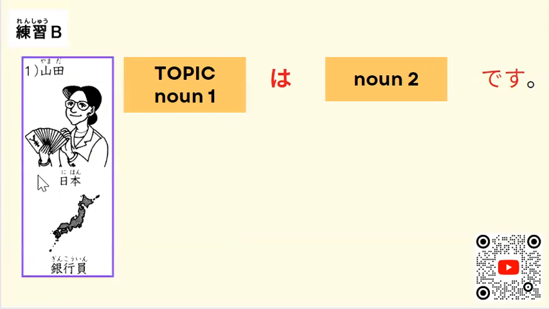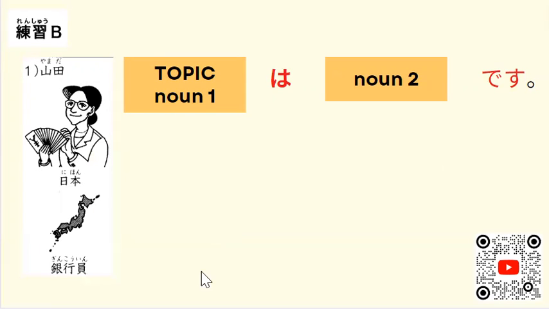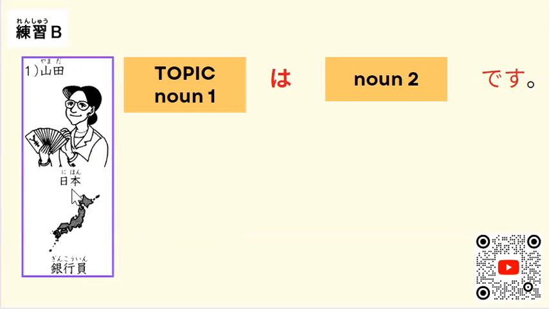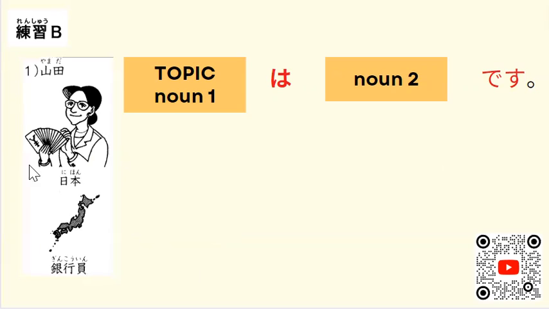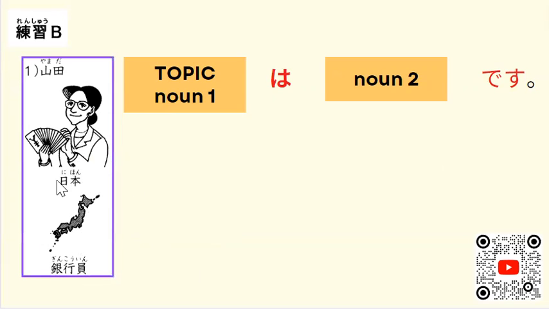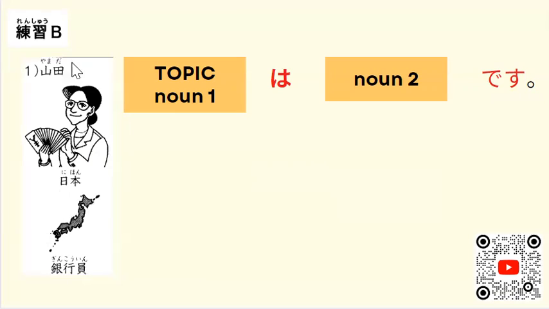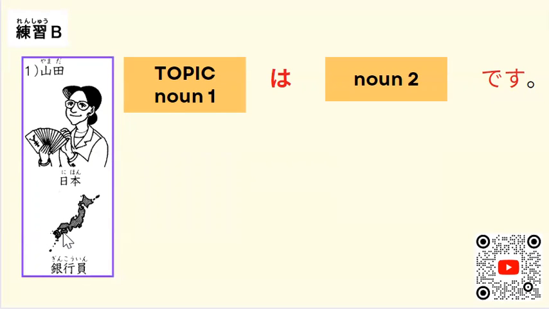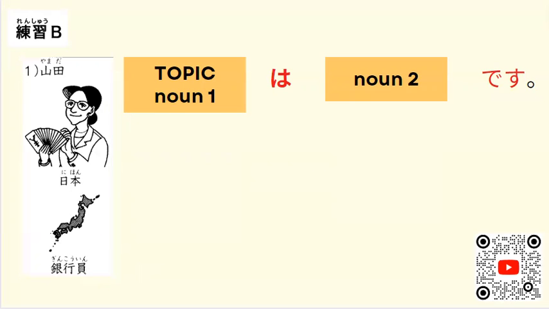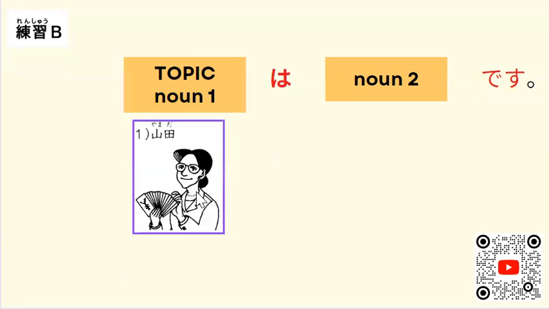So the topic here, of course, is Yamada-san. And we can see here, Nihon. And then what do you think is the nationality of Yamada-san? Mhm. So here we can see that Yamada-san is Japanese. That's why it will become Yamada-san wa